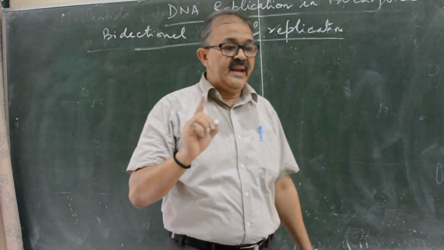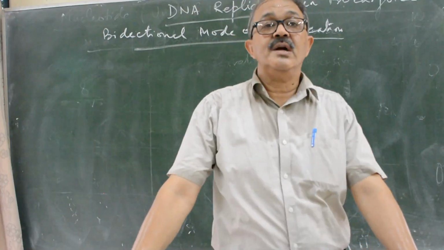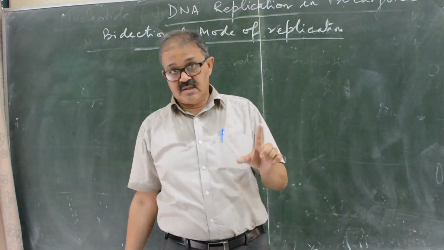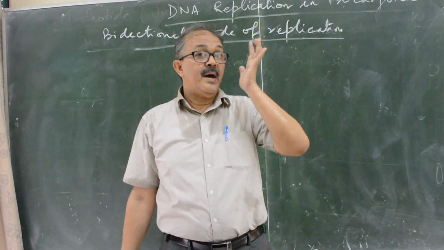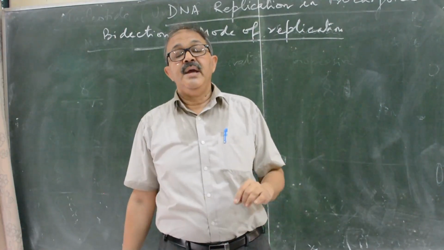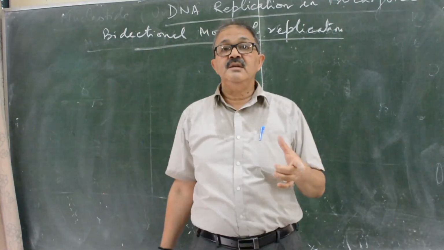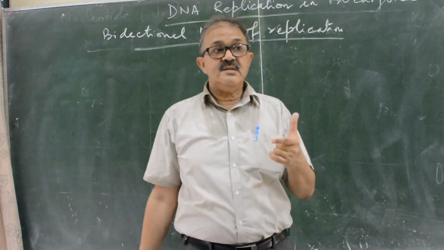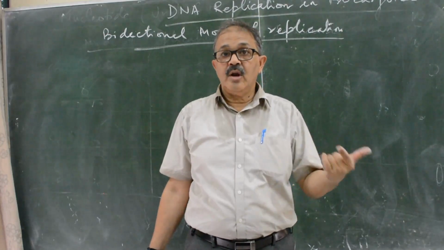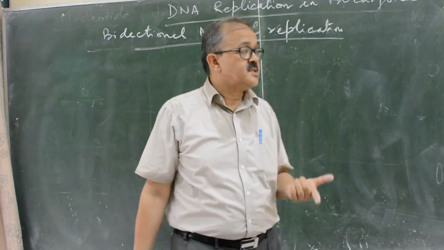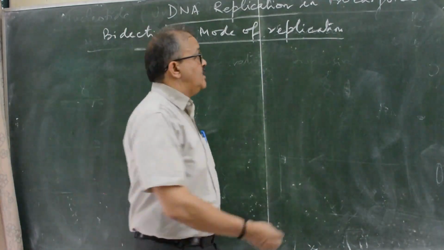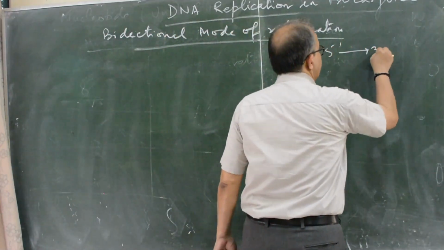The first main enzyme, the enzyme which was thought responsible for DNA replication, was reported as DNA polymerase I. Now we know that DNA polymerase I is actually for repair, not the main enzyme. The main enzyme in prokaryotes is DNA polymerase III. The first enzyme, in 1959 by Arthur Kornberg, was DNA polymerase I, and it synthesizes the new strand only in the 5 to 3 direction.